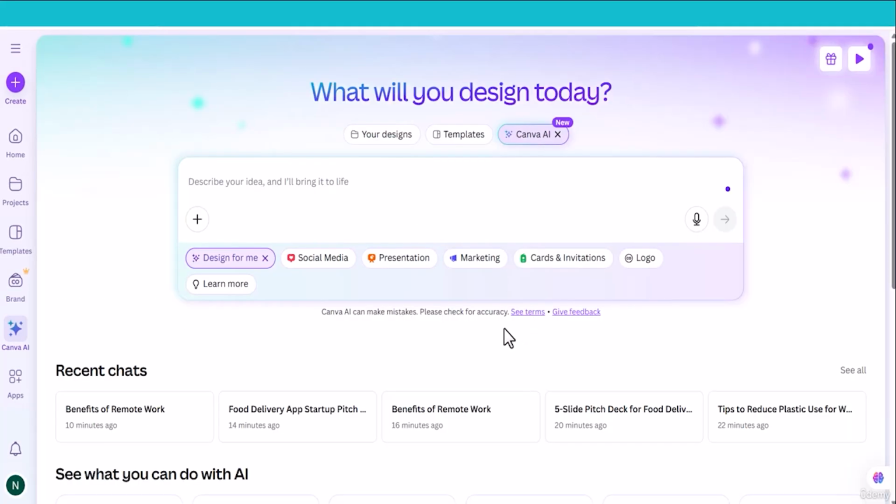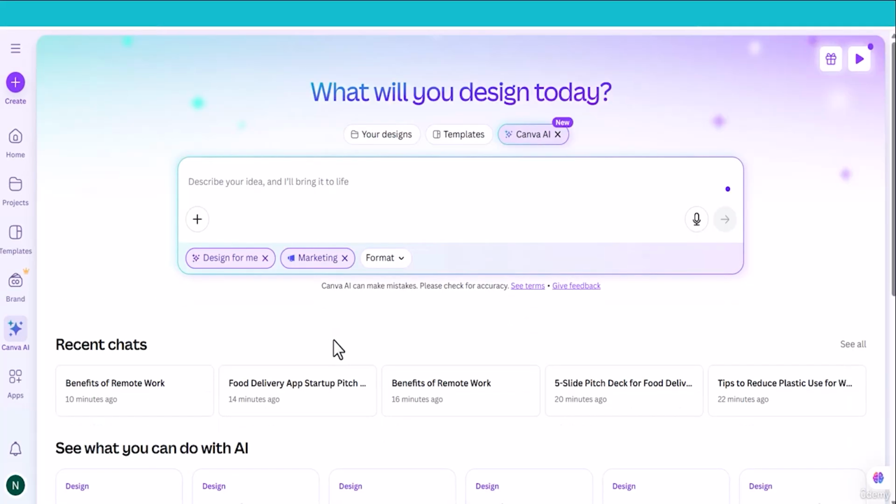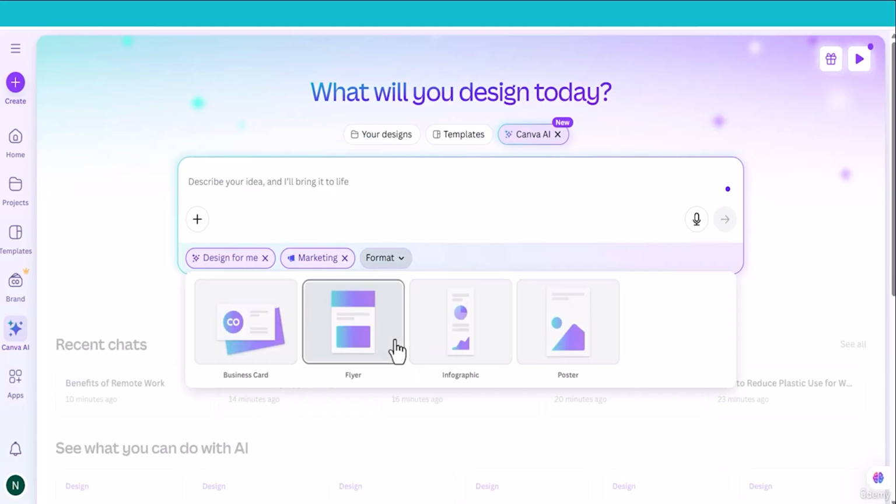Now I will design marketing material. If I click marketing, you will find different options like business card, flyer, infographic and poster. Previously I have designed flyer. Now I will choose infographic.